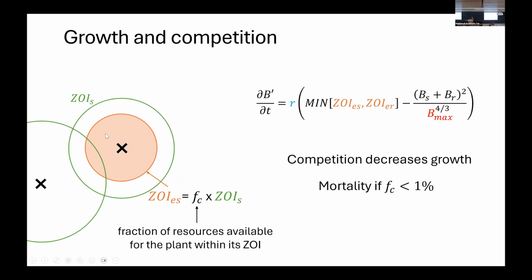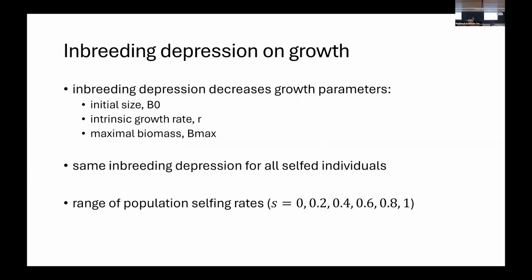And as plants grow, their zone of influence will overlap. And so in this overlapping area, plants will have to share resources, so they won't acquire all the resources in their zone of influence, but only a fraction, which will define the effective zone of influence. And so growth will be affected by this effective zone of influence. So competition decreases growth. And if plants can't acquire more than 1% of the resources within their ZOI, they can't maintain themselves and die. So that was the general model.